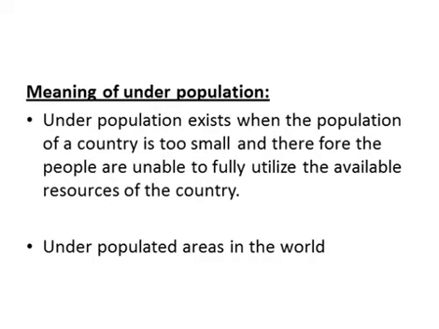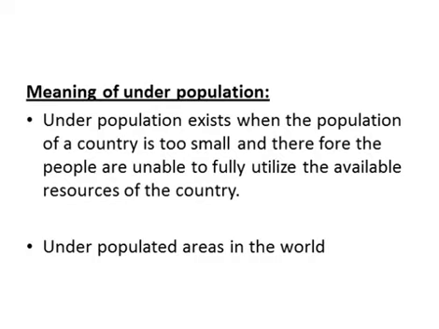Now, underpopulated areas in the world. Underpopulated areas in the world are found in regions of low technical development such as Equatorial Congo, the Amazon River Basin, or the rich prairie region of North America. The least densely populated nations, territories, and islands are Mongolia, Namibia, French Guiana, Australia, and Iceland.